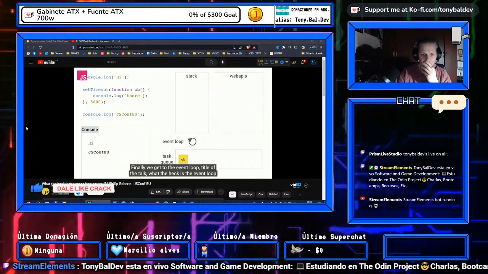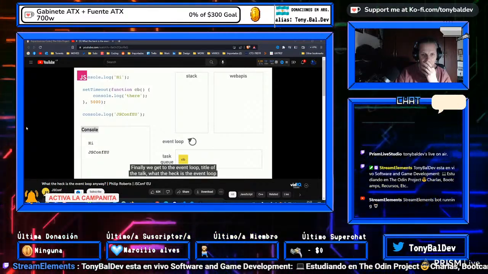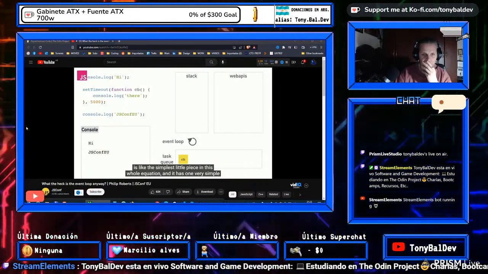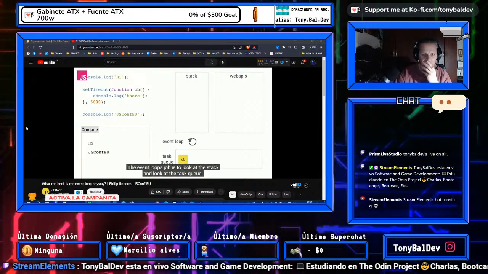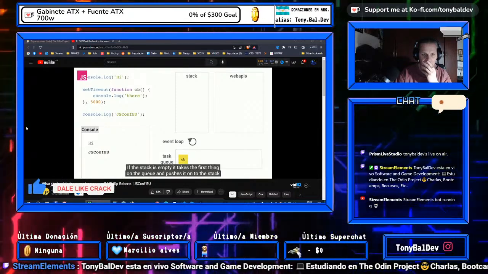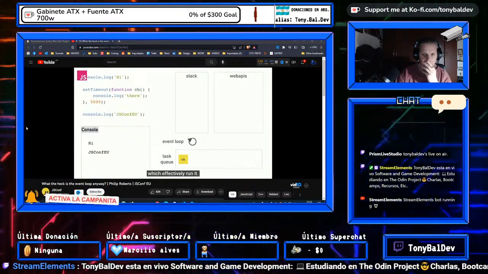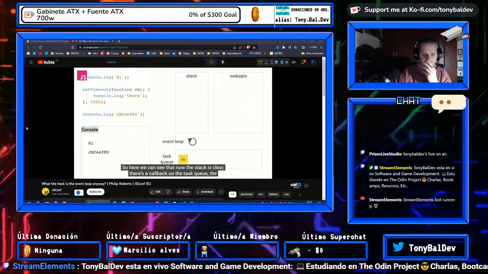And finally, we get to the event loop. The title of the talk is "What the heck is the event loop?" The event loop is like the simplest little piece in this whole equation, and it has one very simple job. The event loop's job is to look at the stack and look at the task queue. If the stack is empty, it takes the first thing on the queue and pushes it onto the stack, which effectively runs it, right? So here we can see that now the stack is clear.